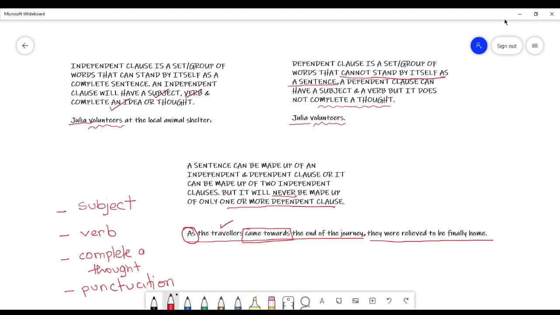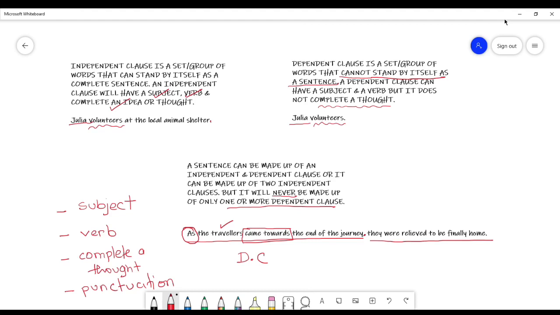Therefore, you can see that if I were to take this part of the sentence and take it out and put a period, I would not have a complete stand-alone sentence, which makes this a dependent clause because it needs more information for it to be considered a sentence. Now let's look at the second portion of the sentence.